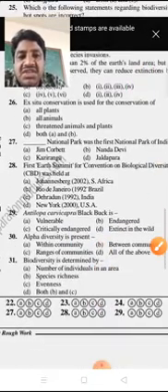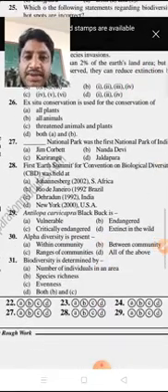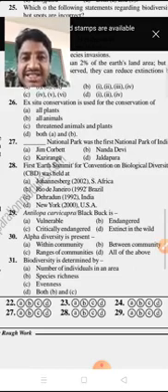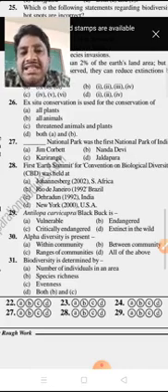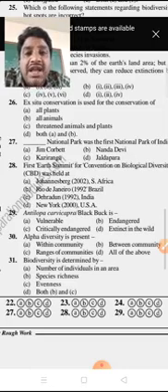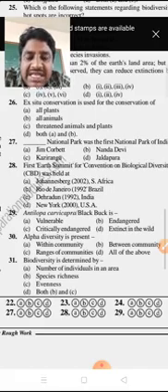Next, ex situ conservation is used for conservation of all the plants, all mammals, threatened animals and plants, both A and B given. So, ex situ conservation means the animals are taken from their natural habitat and transferred into a particular place, protected, and provided special care. Such a conservation we call ex situ conservation.